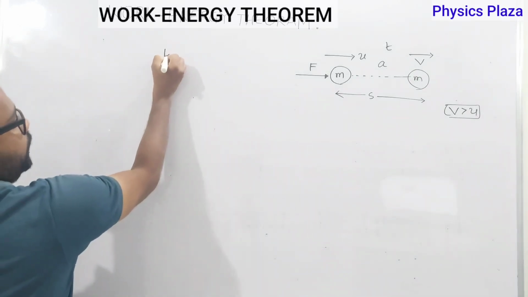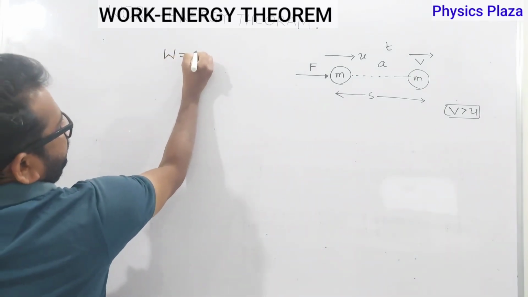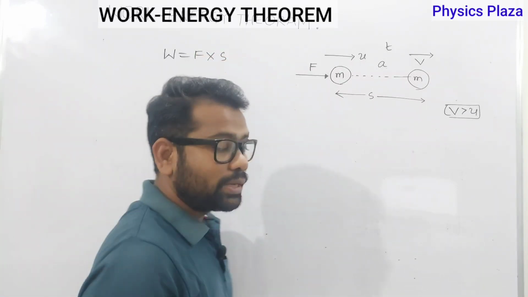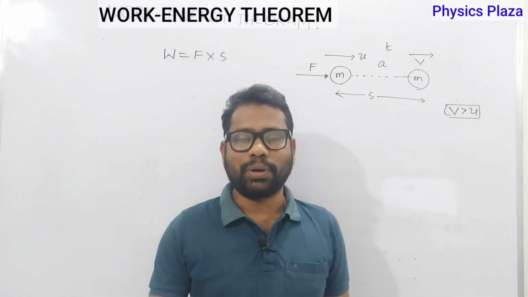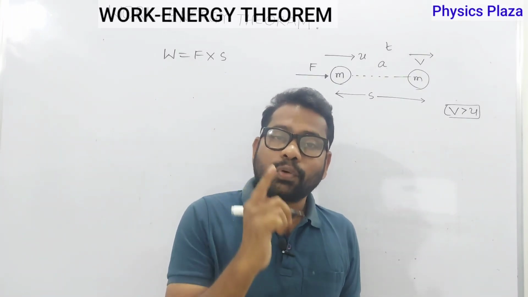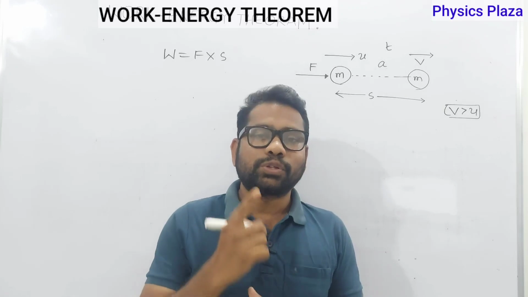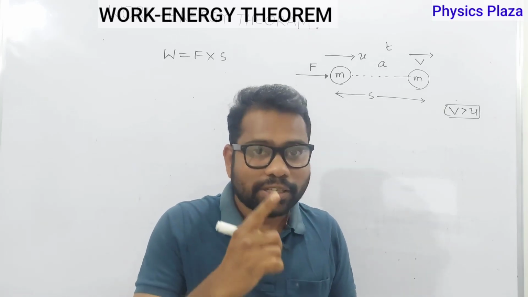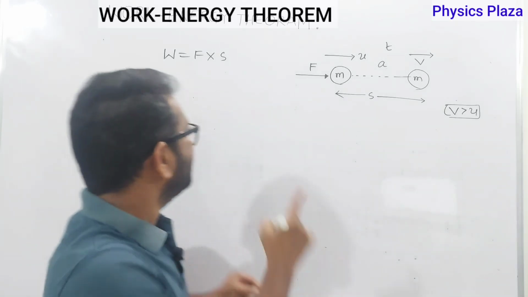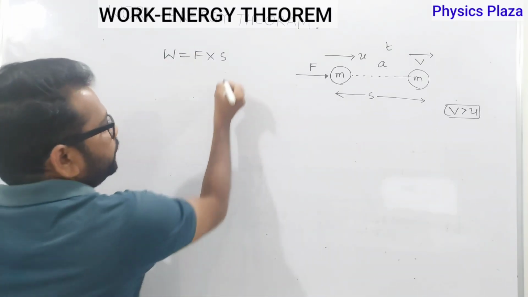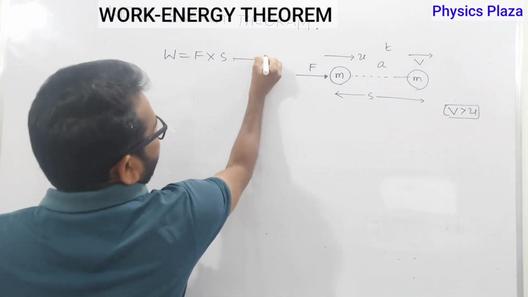Children, we know that already work is equal to F into s. Why am I taking F into s? Some of you may wonder, sir, W is equal to Fs cos theta. But here I said that force is applied and the body is displaced in the direction of applied force. So whenever a body is displaced in the direction of applied force, you can take W is equal to Fs directly. Nothing is wrong in it. Let us say it is equation 1.